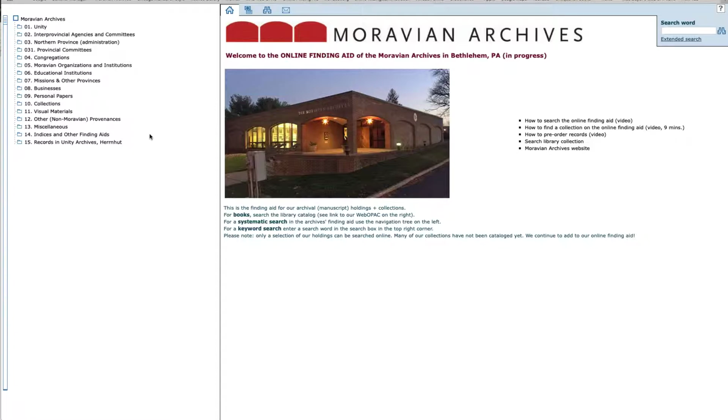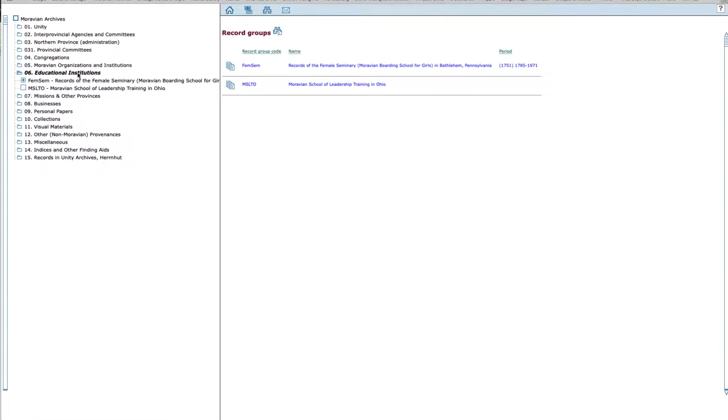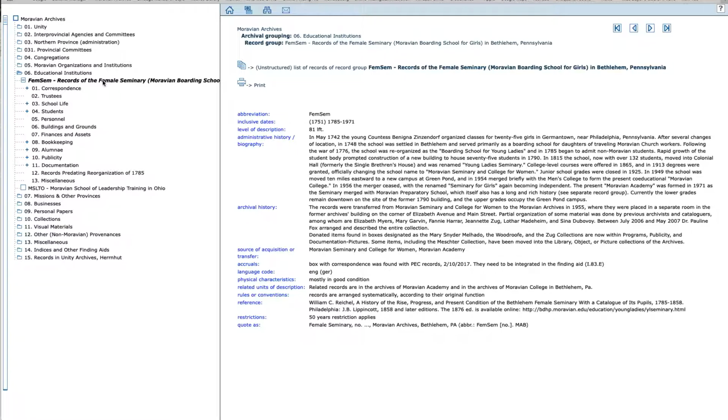First of all, if we want to find the records of the boarding school for girls in Bethlehem or the female seminary, we go to educational institutions. We click one time and there we see records of the female seminary, Moravian boarding school for girls. You click on that particular record group, and something happens.